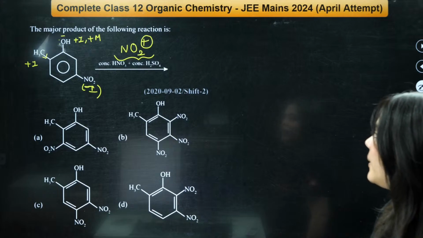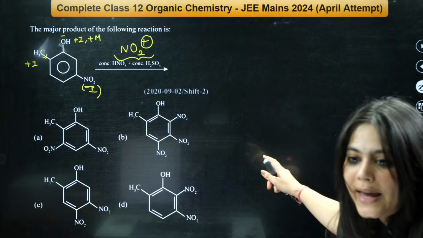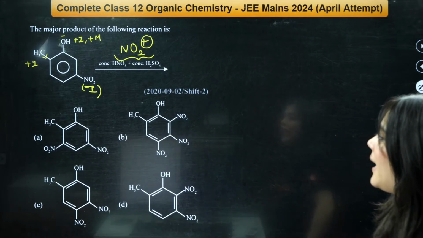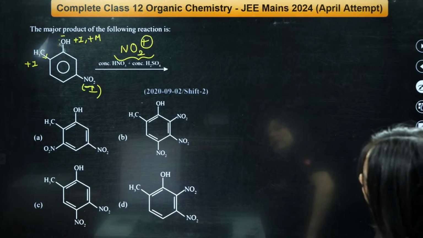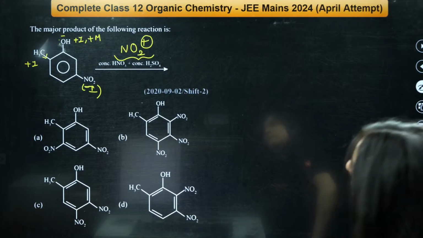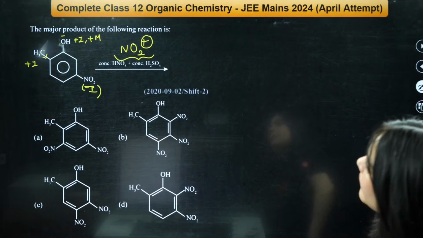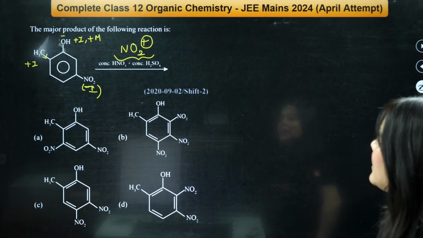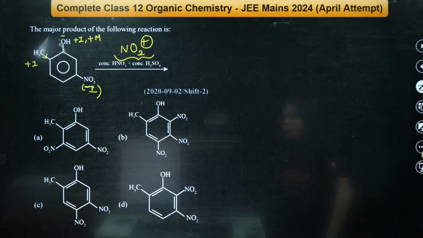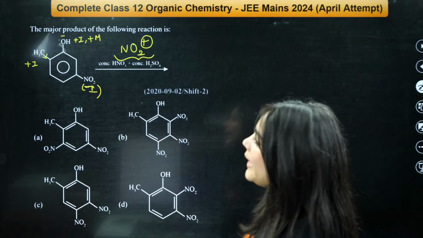The majority of the people were saying A. No, A is OCH3, NO2, plus I, plus M. Correct. A is the correct answer.